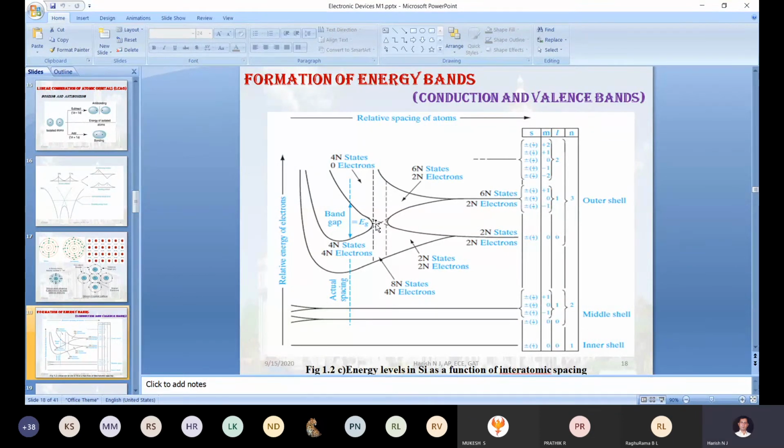If you keep on decreasing the distance between the two atoms, the bands will be formed. The lower band is called the valence band, the upper is the conduction band, and the middle one is the forbidden band.